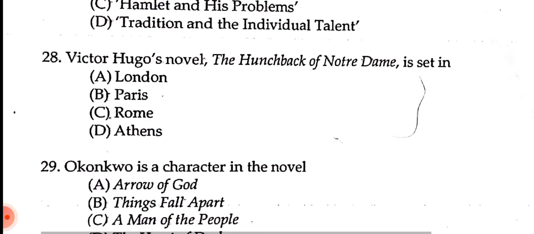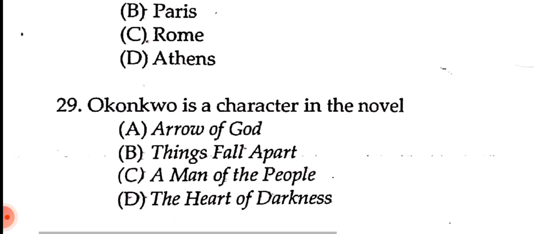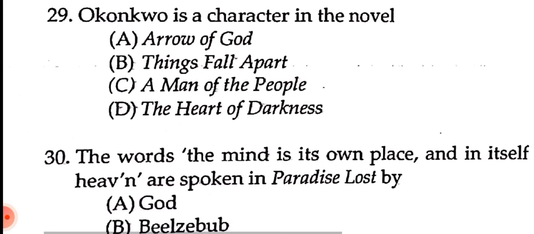Let's go on now. Okonkwo is a character in the novel. If you don't know this answer, if you say that you don't know, then I won't believe it, right? It's in the syllabus if you are from CBCS. So the options are: Okonkwo is a character in the novel number A, Arrow of God, number B, Things Fall Apart, number C, A Man of the People, number D, Heart of Darkness. So the correct answer, you all know, number B, Things Fall Apart. Let's go on. Next question.